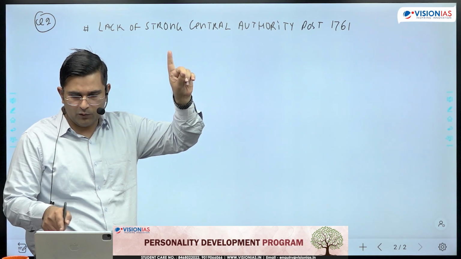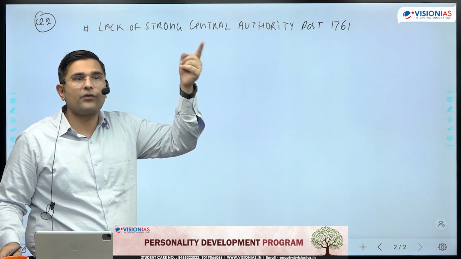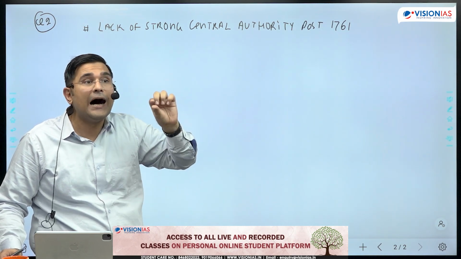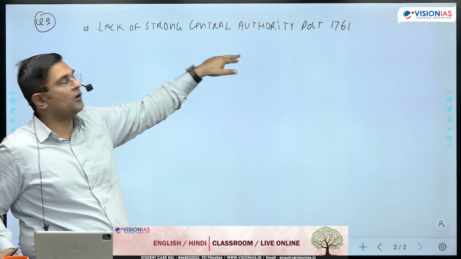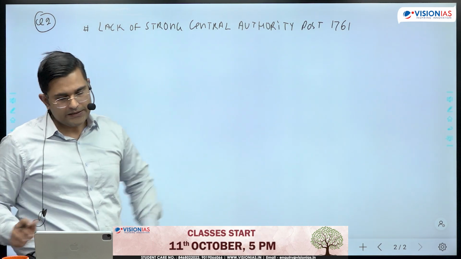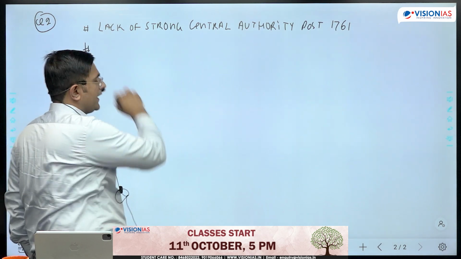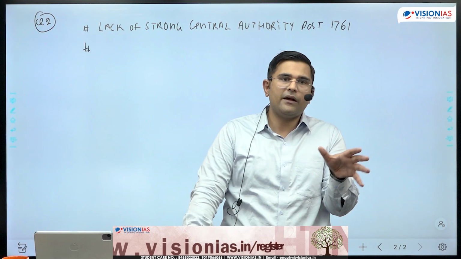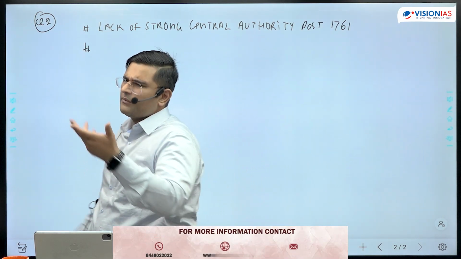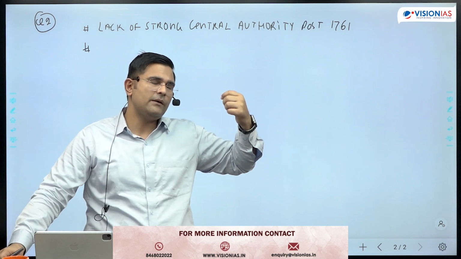Because the question also says the same, more numerous and better equipped armies. Not army, armies, right? So lack of strong central authority means simply common sense, there is not one army, there are multiple armies. Second component that you can mention is that fine, East India Company started developing its army after 1752 onwards. Robert Clive was the main person who built the army.